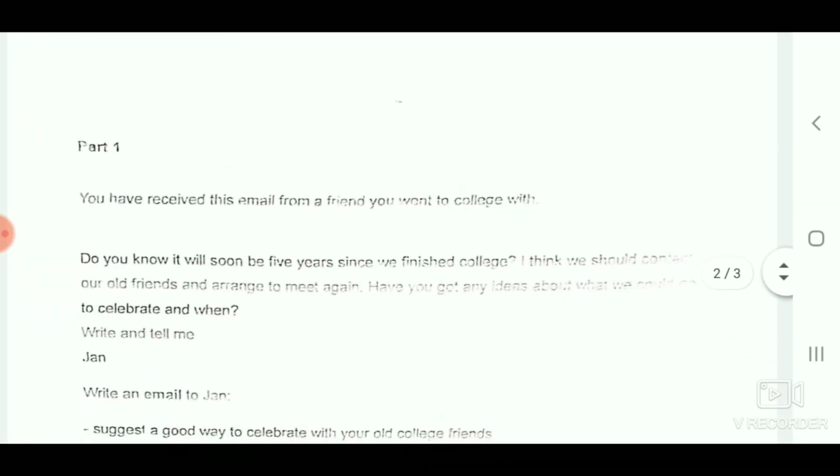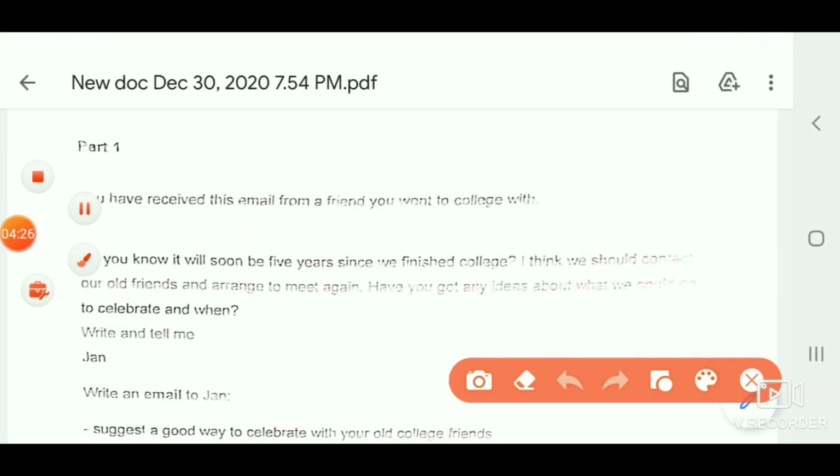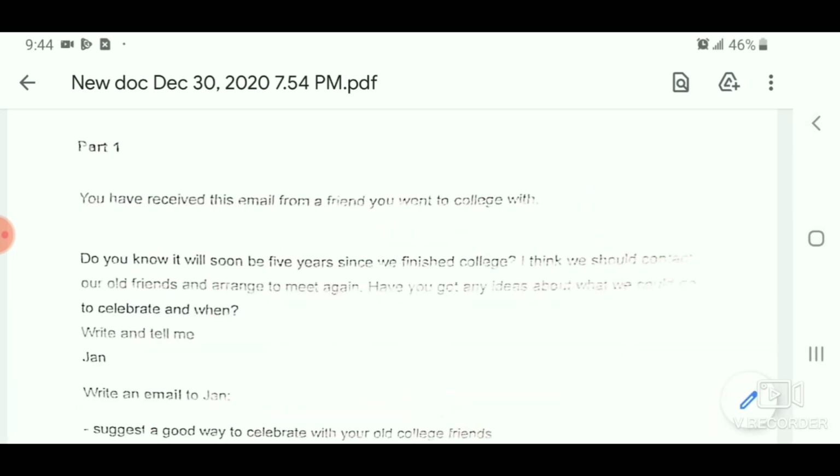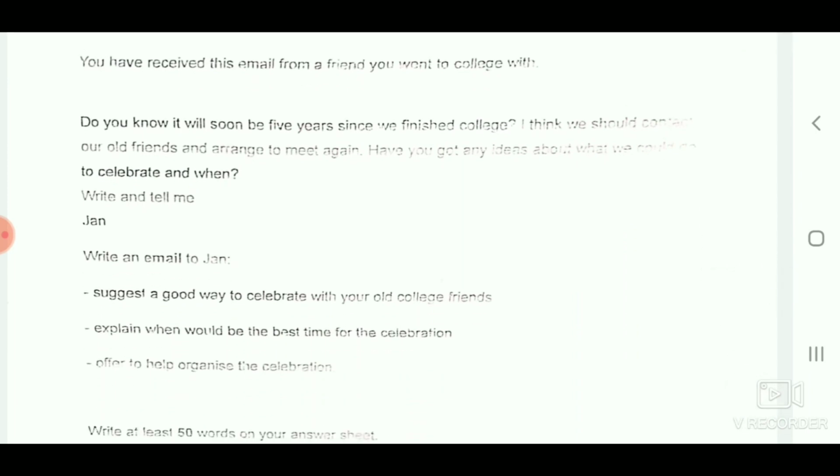Now, let me explain the model questions for part 1 and part 2. Now look at this, part 1. You have received this email from a friend you went to college with. Do you know it will soon be 5 years since we finished college? I think we should contact our old friends and arrange to meet again. Have you got any idea about what we could do to celebrate and when?